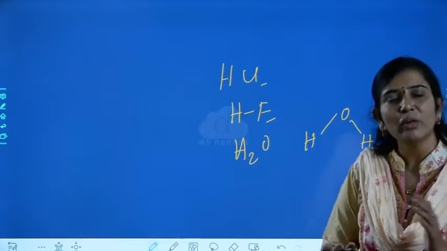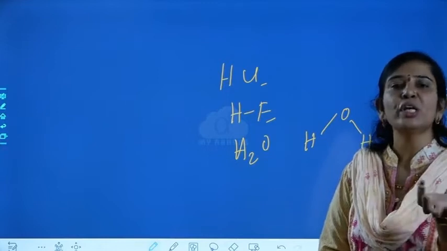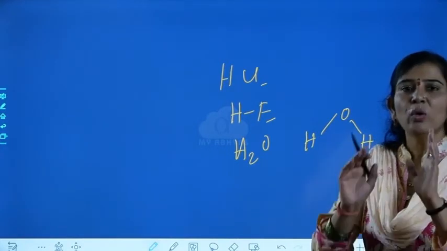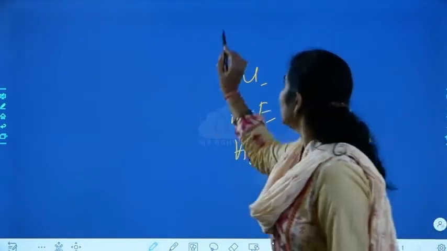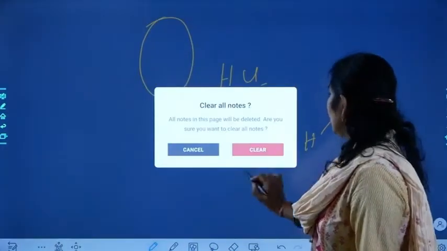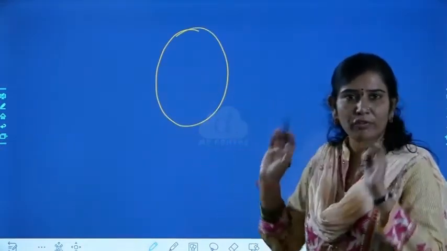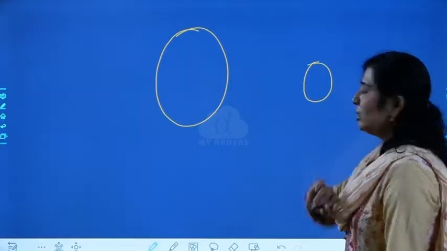What do you mean by electronegativity? You know very well, it is the tendency to attract the shared pair of electrons. For example, assume there are two kids. One is very fat, and another one is not so fat, he's thin.